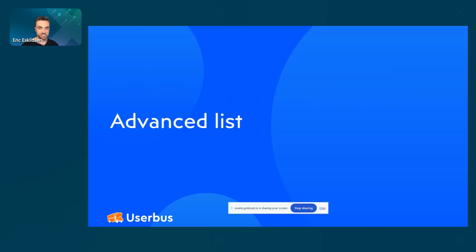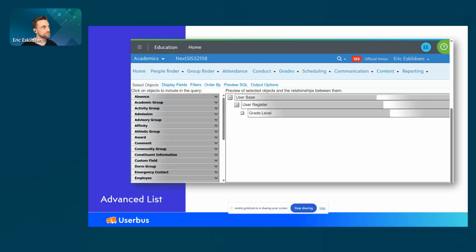One way of doing this is an advanced list in Blackbaud. For those of you who have worked with Blackbaud data or developers, you're probably familiar with this. This is just one possible way. For this specific example, we may be able to do this with a basic list too. I'm sure there are many out there who are more familiar with basic lists than I am. So you probably know, but this is just for the sake of example. Not that we couldn't do this with a basic list, but we'll look at how we would do it with an advanced list here.